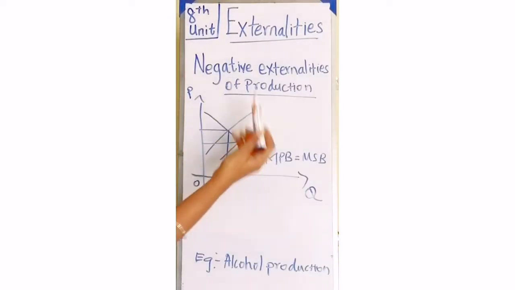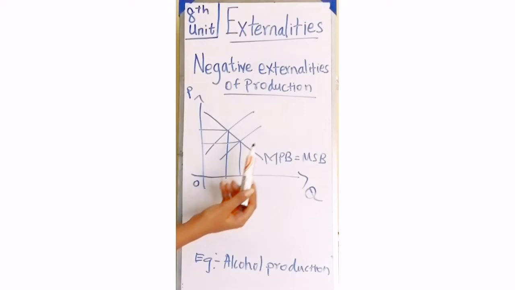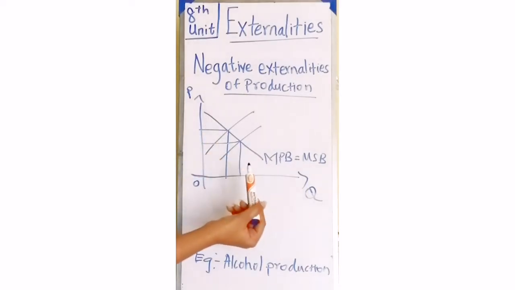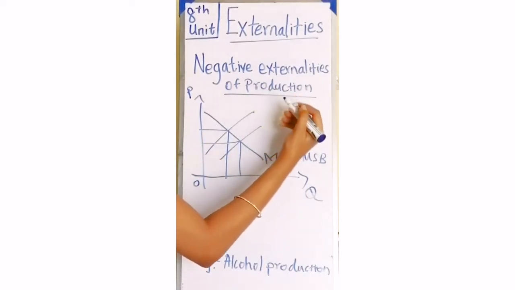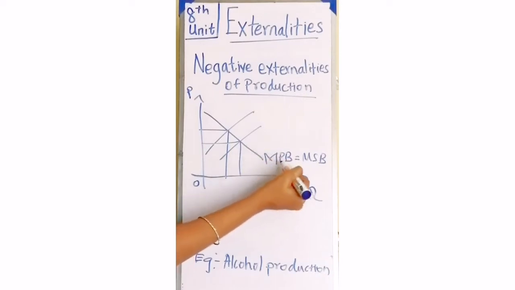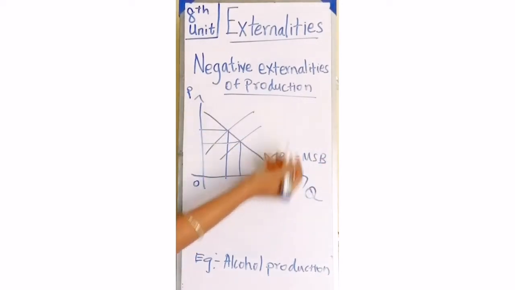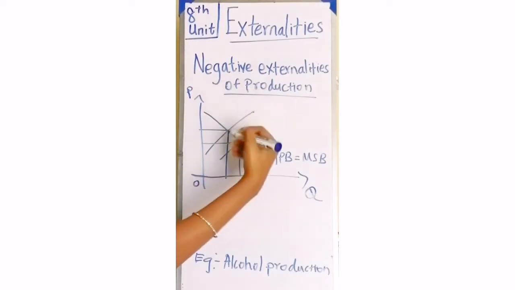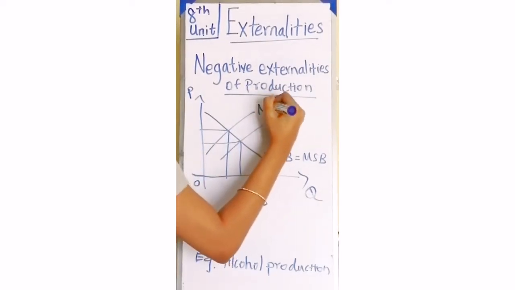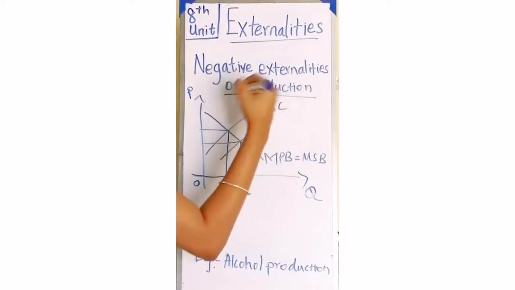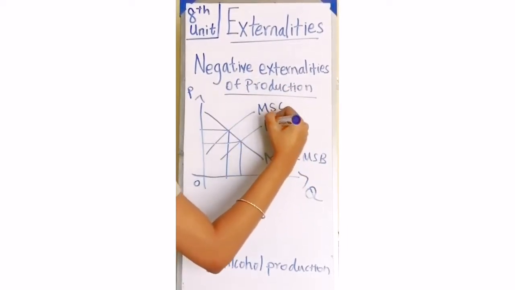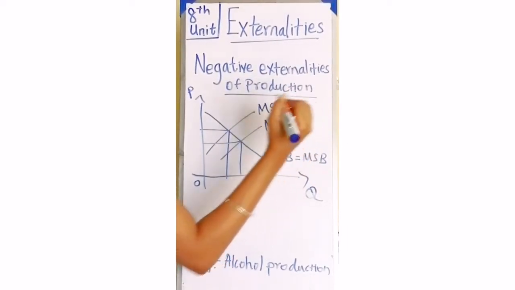Now we are going to see the negative externalities of production. In the graph of negative externalities of production, as said before, MPB is equal to MSB and is constant, which is the demand curve. The first curve is going to be the marginal social cost curve and the second curve is the marginal private cost curve.